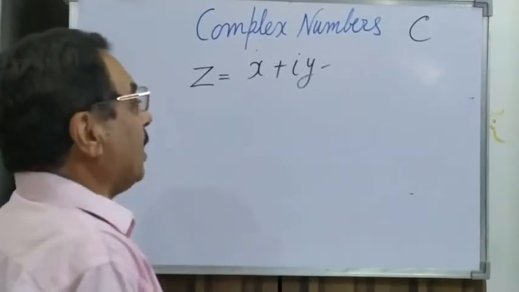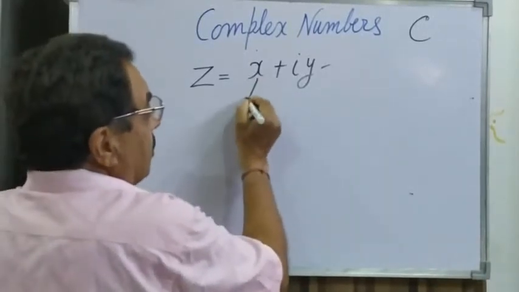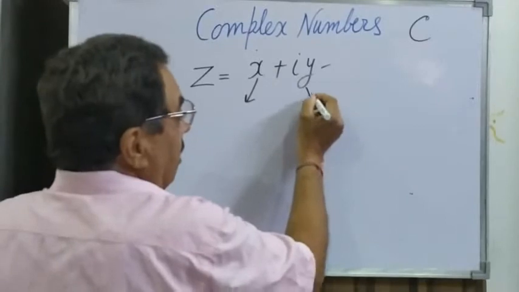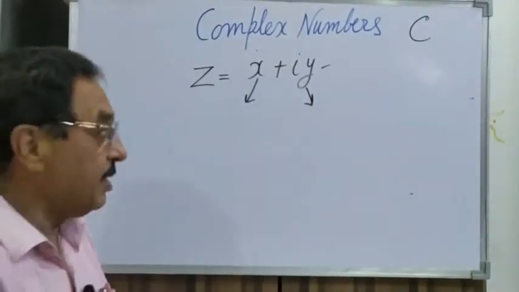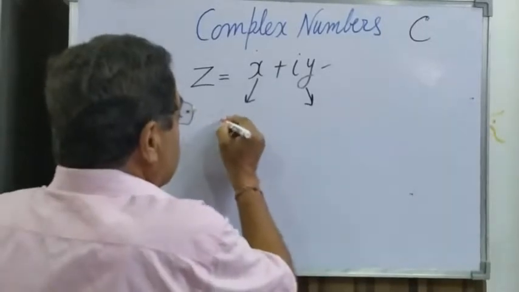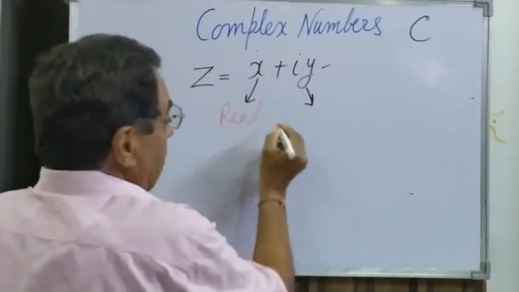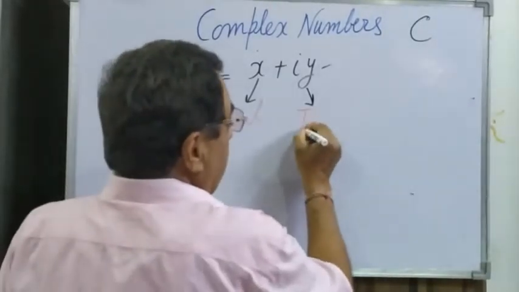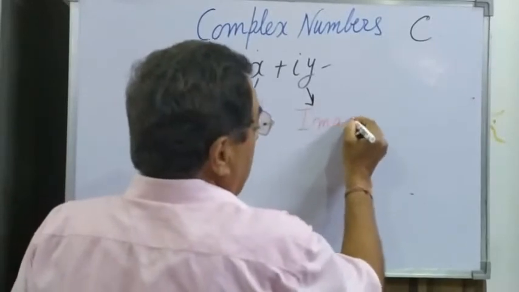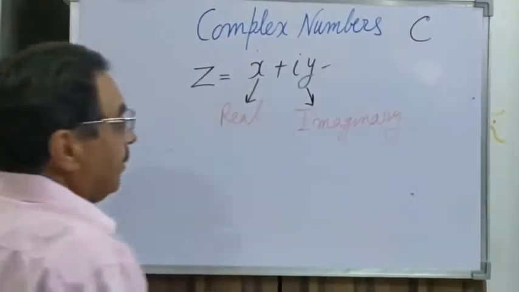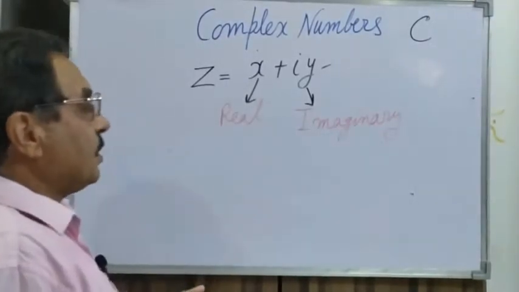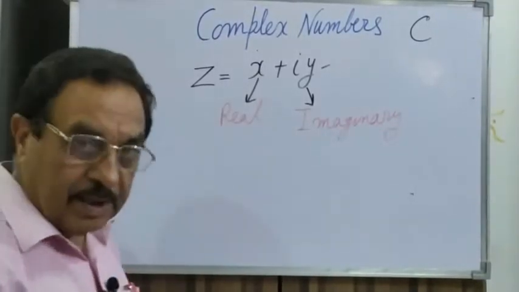It has got two parts, real and imaginary. So x is our real part, and y is our imaginary part. So a complex number has got two parts, real and imaginary.